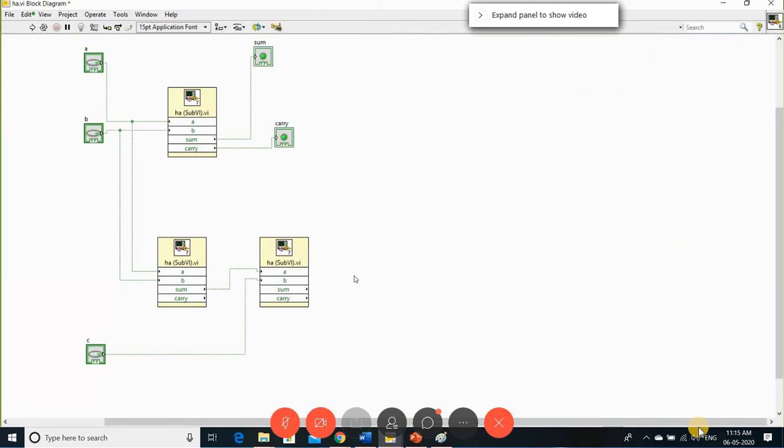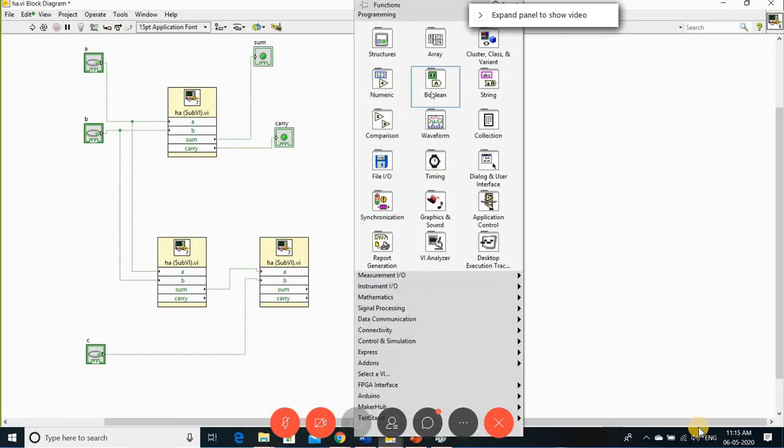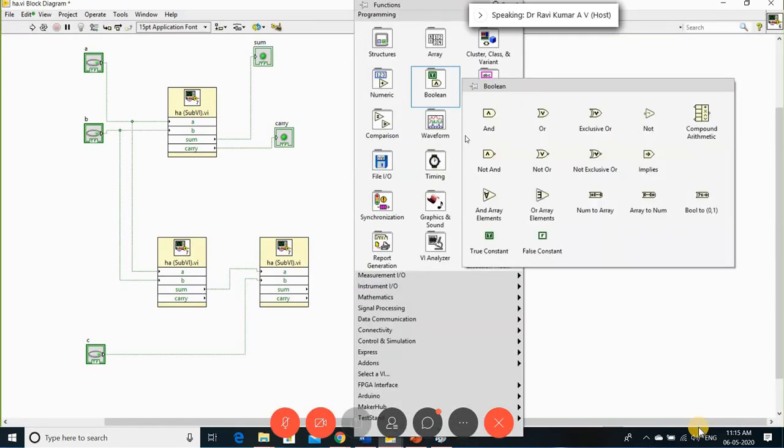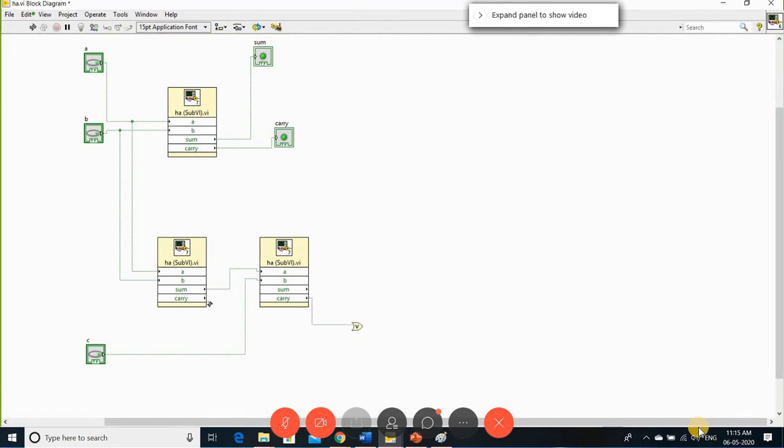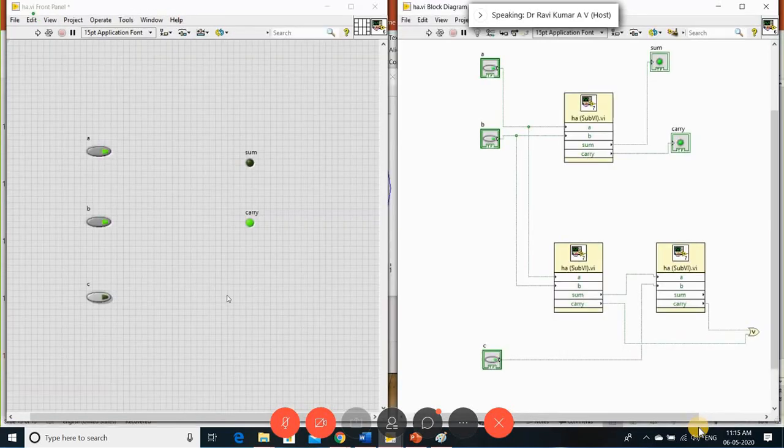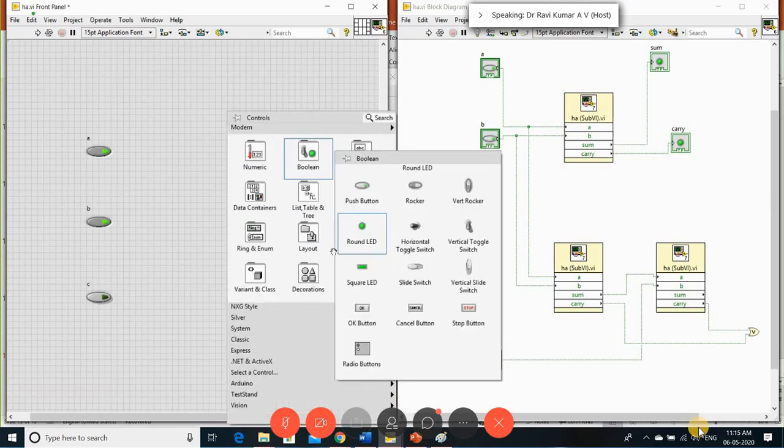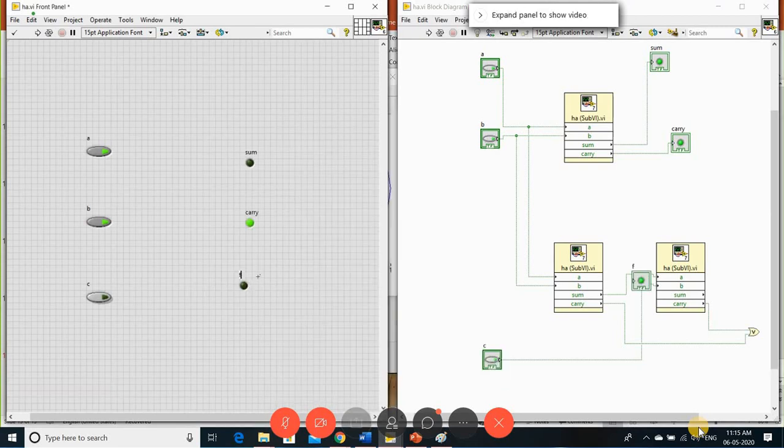Take one OR gate. Cascade by the carries. Now we need to connect the outputs to here. This is full adder sum and one more, full adder carry.